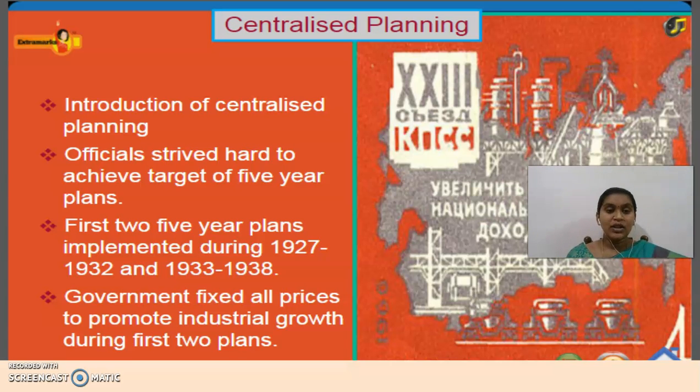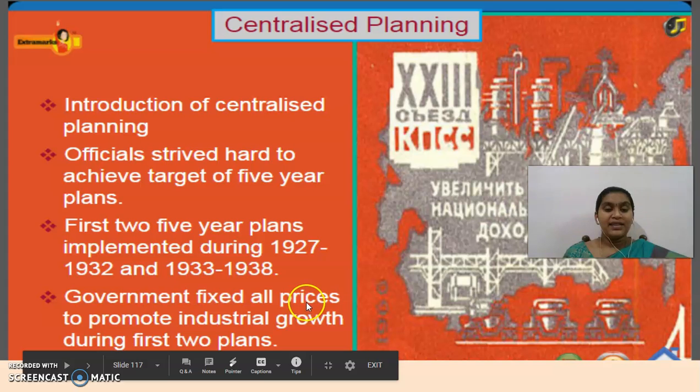That's excellent work. The first two five year plans were implemented during 1927 to 32, and 1933 to 38. You guys are understanding, children? Centralized planning was introduced and they planned five year plans. To achieve them, the officials were working hard. Government fixed all prices to promote industrial growth during the first two plans.